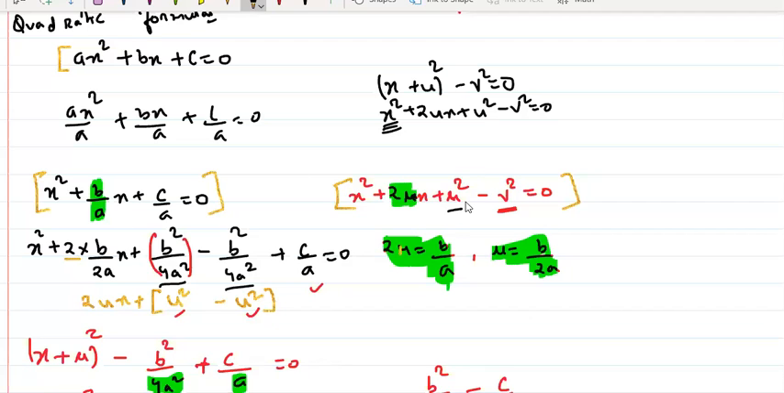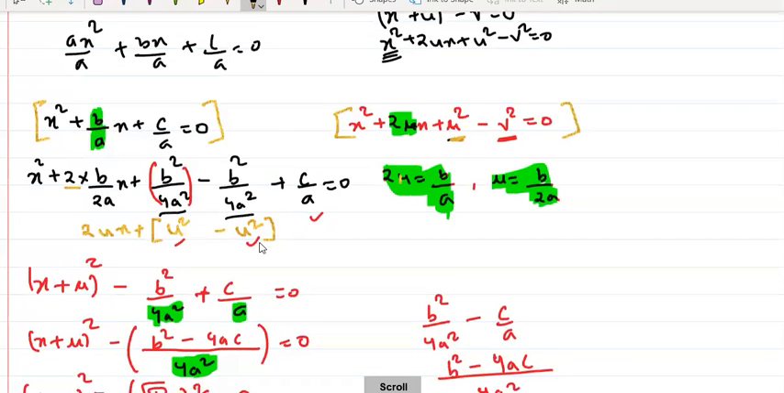Now again the same thing, u square. I can say, okay, u is b by 2a, so u square is b square by 4a square. I have to add and subtract this u square. So I'll add b square by 4a square and subtract b square by 4a square. Now, because this will become 0, I can do that. And c by a was there, so I'll just add c by a, because it is plus c by a.